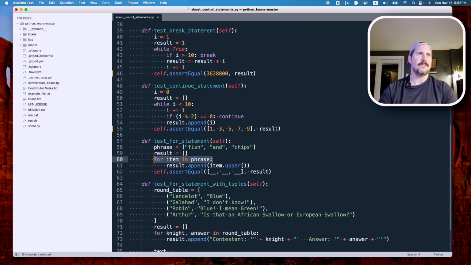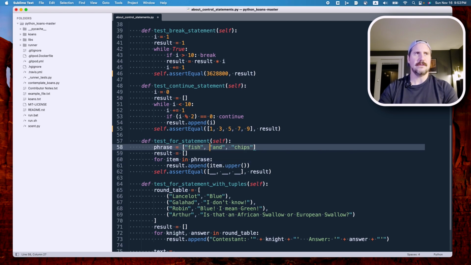But this is the key part, the key new logic that we want to talk about, which is this for loop. We're going to say for item in phrase. Now, one thing to keep in mind is that item is a variable that is going to be set to the value of wherever it is in the list, each step along the way. So it's going to step through the list of items in phrase, and it's going to get to the first one. And in this moment, item at line 60 will be the string fish.